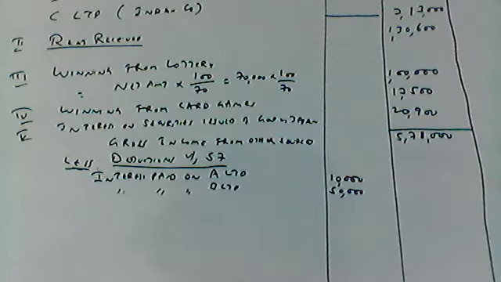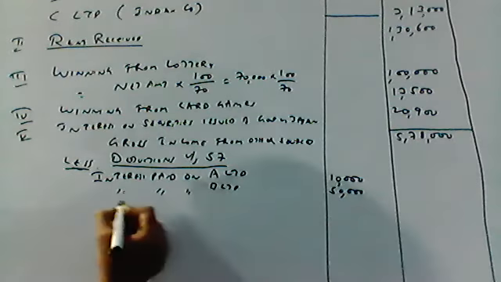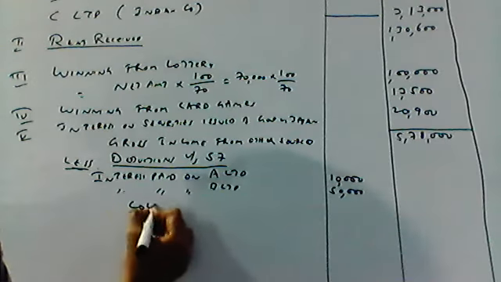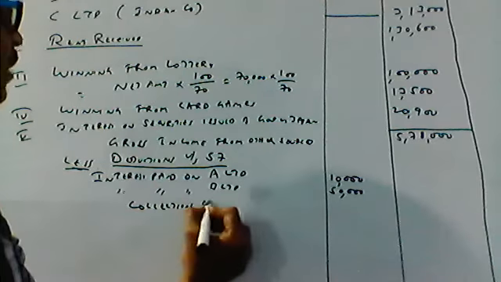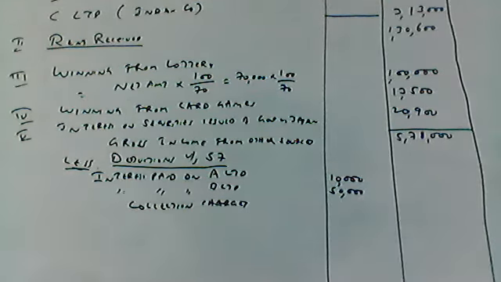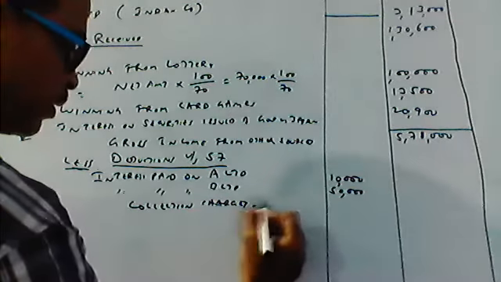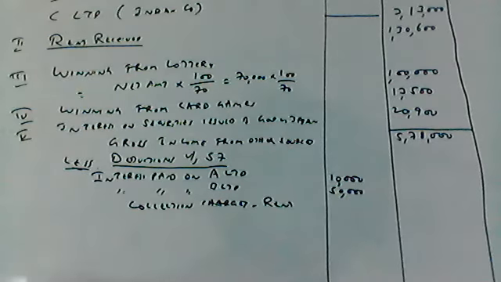Similarly, collection charges. Here you can allow deductions in regard to collection charges in respect of rent: 4,000.